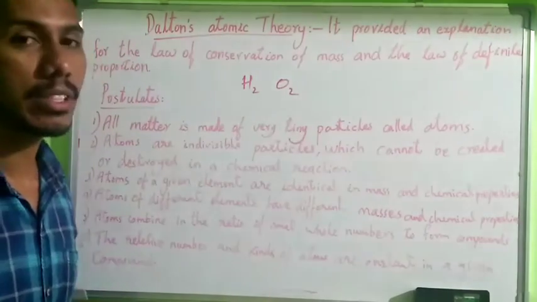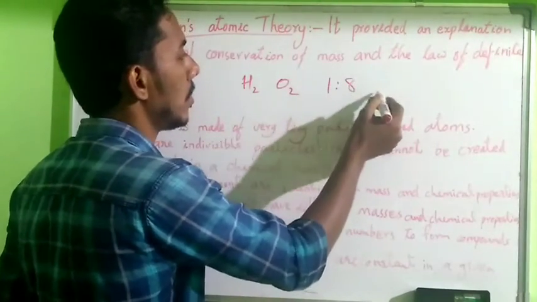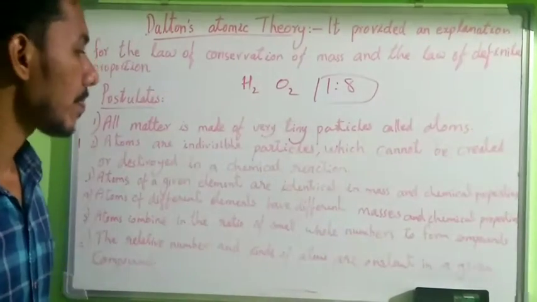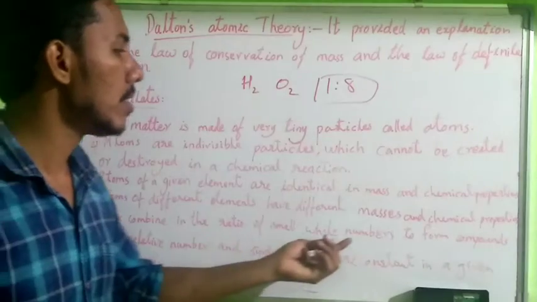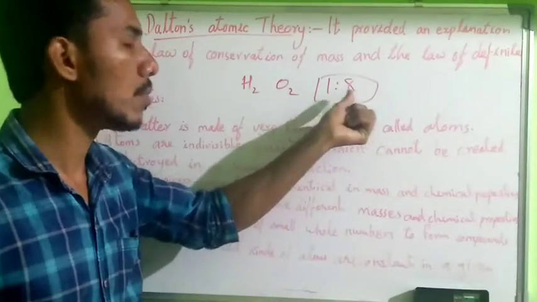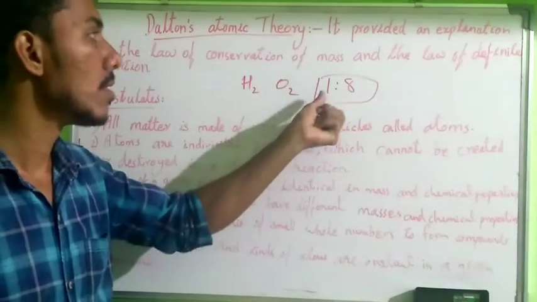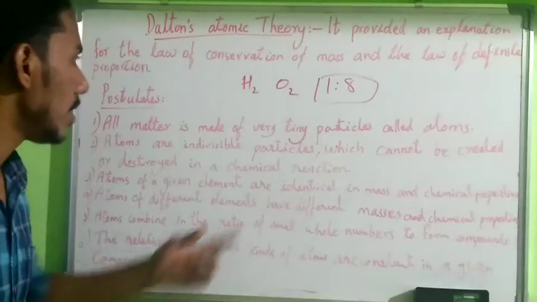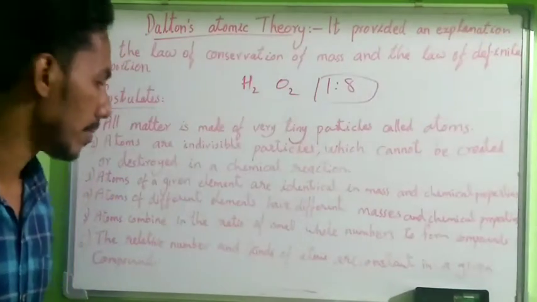Hydrogen and oxygen combine in the ratio of 1 is to 8 in a mass ratio. So atoms combine in the ratio of small whole numbers to form compounds. It is the whole number 1 is to 8; 1.1 is not allowed. It confirms the law of definite proportion.